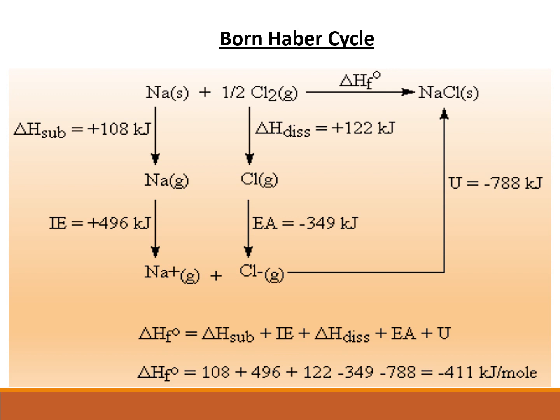So using this equation, you can indirectly calculate lattice energy, because all other energy terms can be easily measured. Only lattice energy is unknown, that you can calculate by subtracting these energies from the delta HF value. So this cyclic process is called Born-Haber cycle, which explains the formation or measurement of lattice energy indirectly.